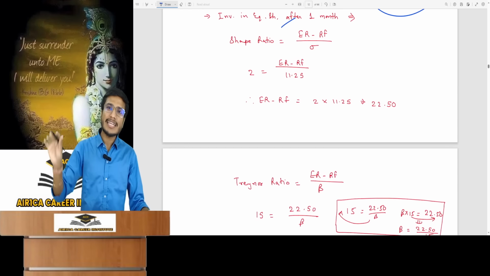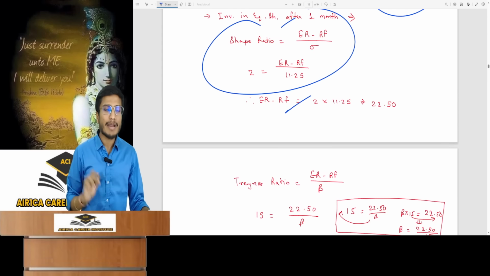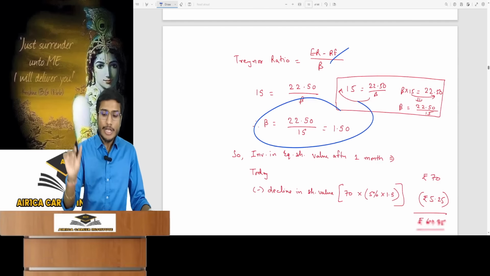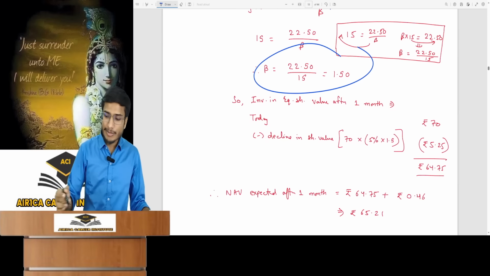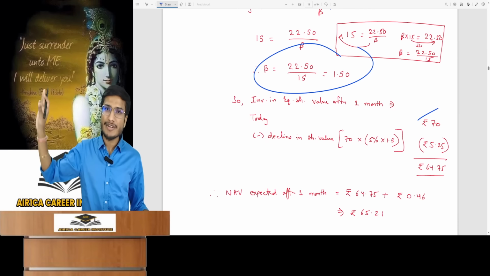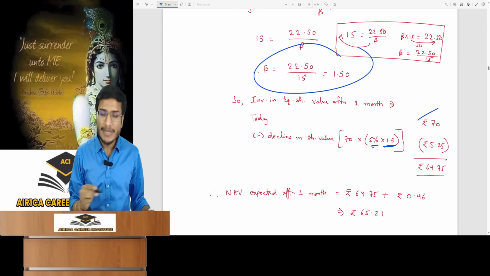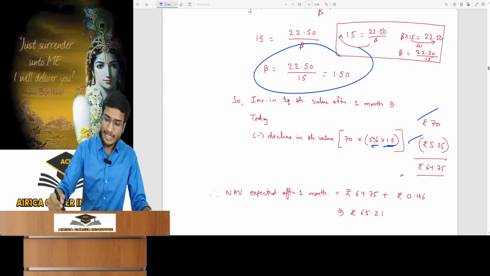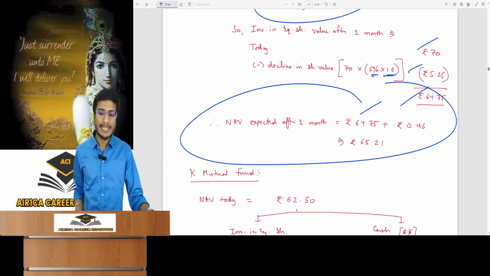Calculate the equity shares amount for next month. For the change in the equity shares, you'd need the beta of those shares. Sharpe ratio yielded ER minus RF. ER RF with Treynor ratio calculates beta. The beta is 1.5. The market will fall by 5% next month and your present equity investment will be this much. If the market falls 5% next month, shares will decline by 1.5 of 5%, totaling 7.5%. This becomes your next month's NAV. The month-end equity shares investment balance and cash balance after 1 month.